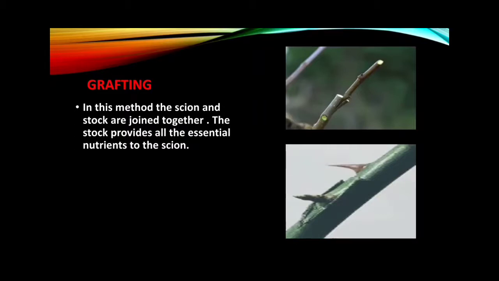Grafting. In this method, a branch called scion is detached from one plant and is placed over the cut stem called stock of another plant, which has its own extensive root system under the soil. The scion and stock are joined together and the stock provides all the nourishment to the scion.